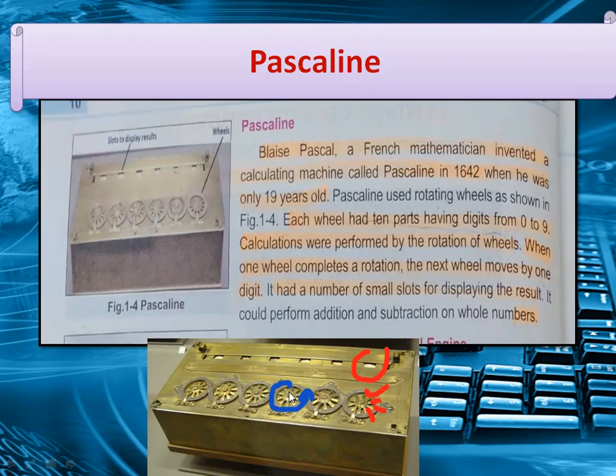Calculation was performed by rotation of these wheels. When one wheel completes a rotation, the next wheel moves by one digit. It had a number of small slots for displaying the result. Here we have the result. So here you can view the results by rotating the wheels.